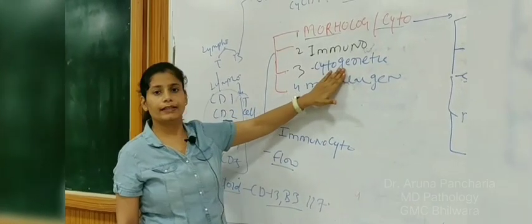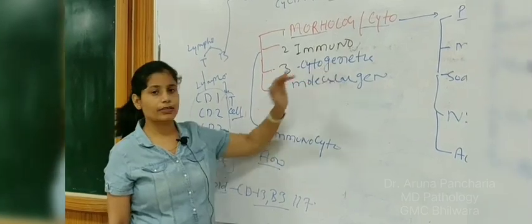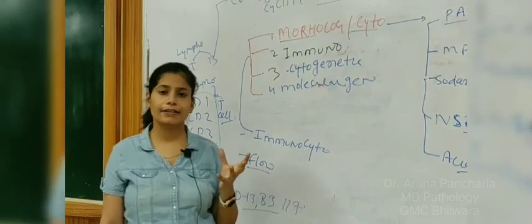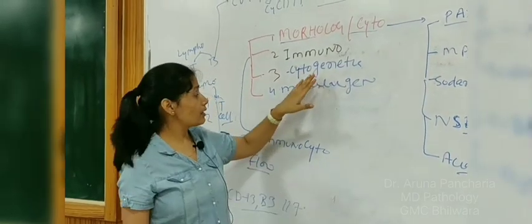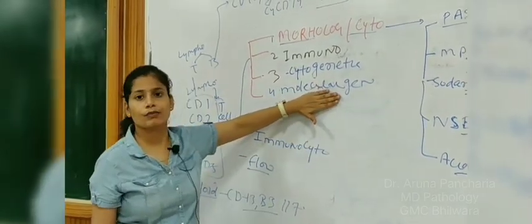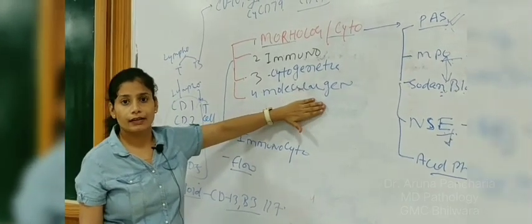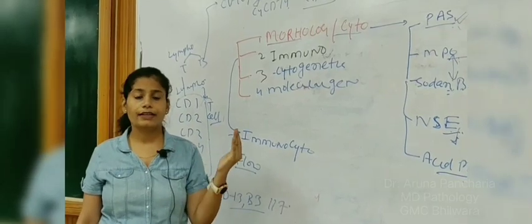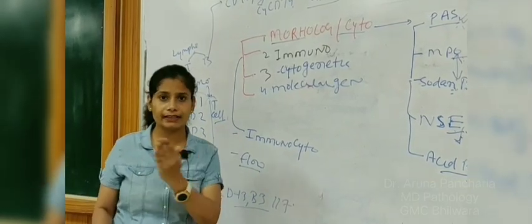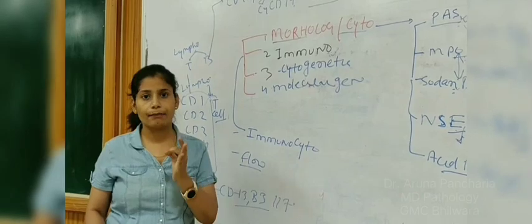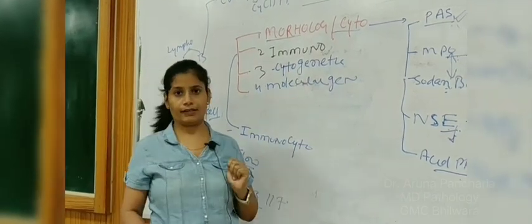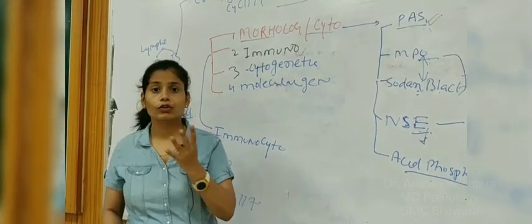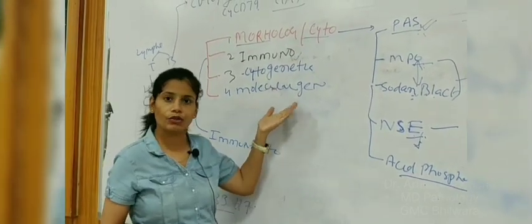The third modality to diagnose the blast cell is cytogenetics. It is cytogenetic as well as molecular genetic, that is the study of the chromosomes, a closer analysis of the chromosome at the level of the gene. In certain AML as well as ALL, I showed you recurrent genetic abnormalities. At the gene level there is a translocation, like RUNX1-RUNX1T1, which we can diagnose with the help of molecular genetics.